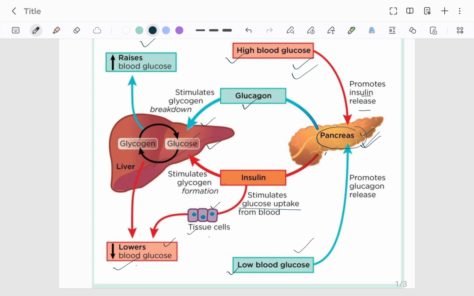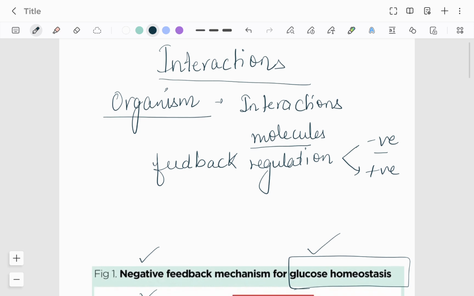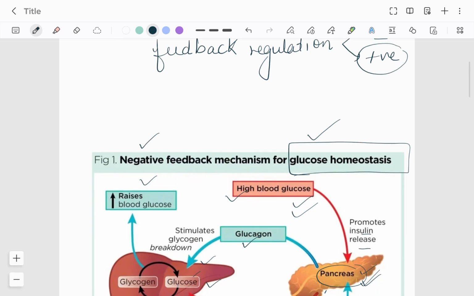Okay. Now there is also feedback regulation that works on positive mechanism. Okay, let's see.